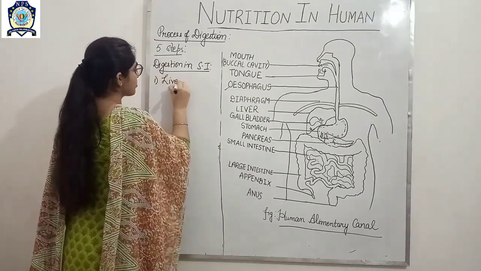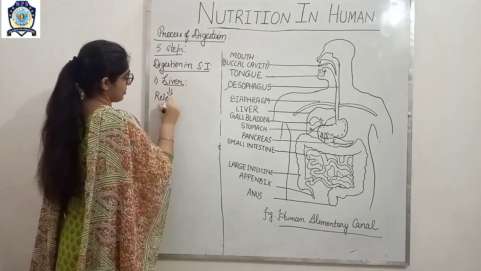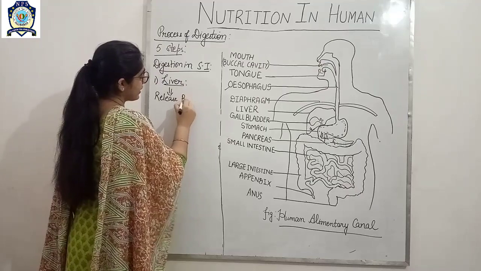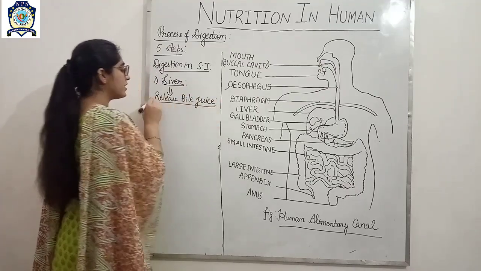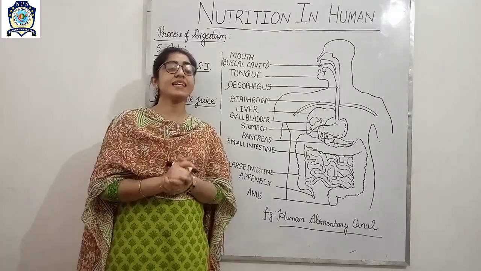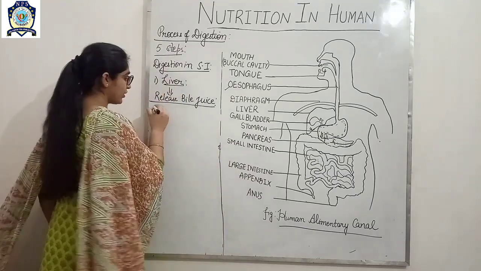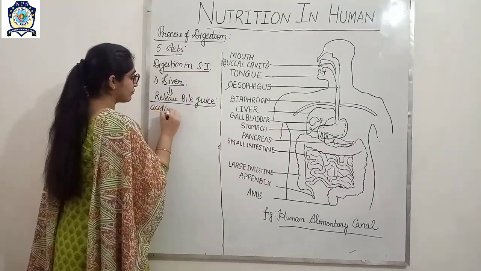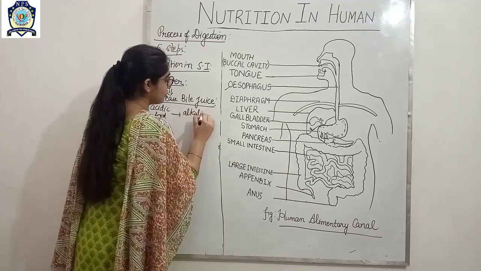So what is the function of the liver? The liver releases bile juice, and what is the function of this bile juice? Bile juice converts the acidic nature of food into alkaline. So what you will write? Acidic food into alkaline food.